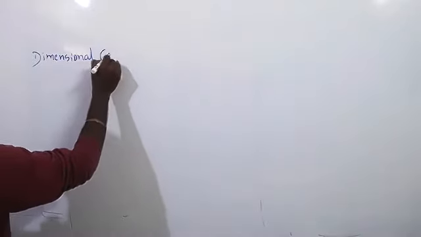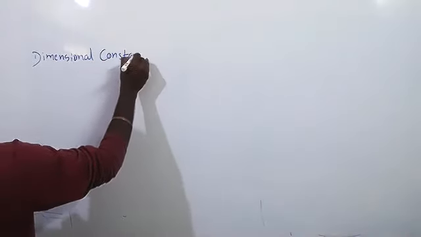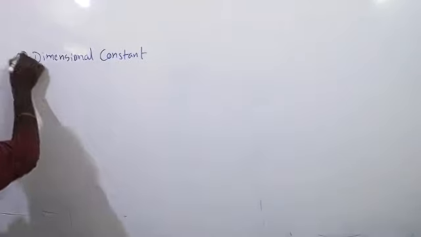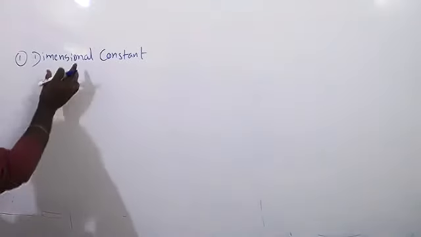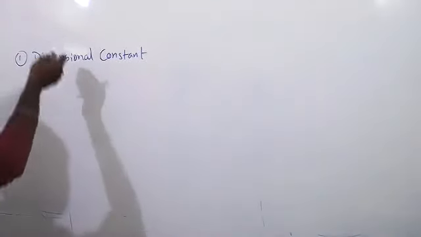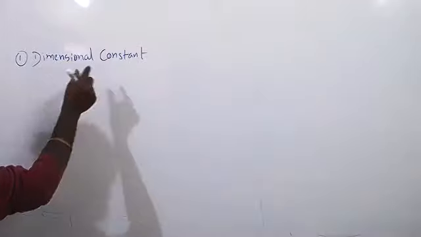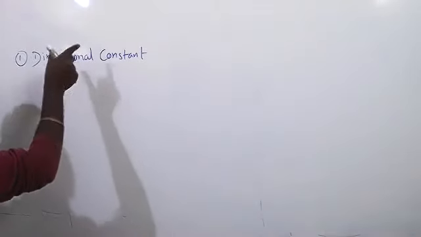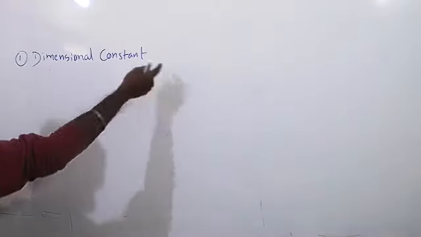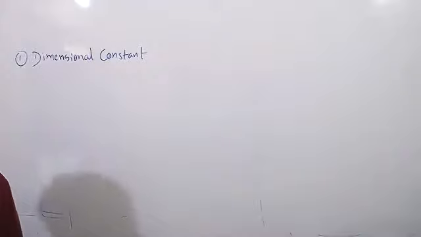Dimensional constants means, what is, anybody can tell? The name itself is telling: a physical quantity having a dimensional formula and the value is constant. Did you understand?